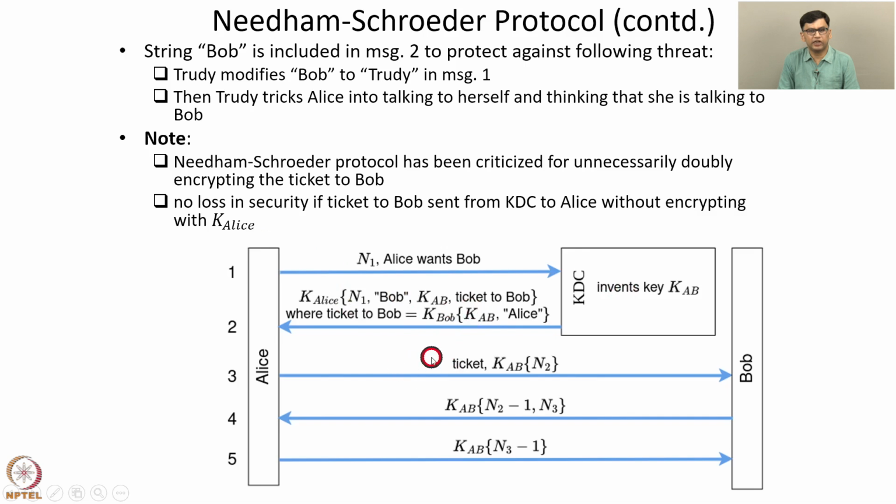Notice that anyway the ticket is going to be sent after Alice has decrypted it. So in this message 3, the ticket is anyway sent after Alice decrypted the message. So hence there is no need for encryption using KAlice in this message 2. That adds some overhead, and there is no loss in security if this ticket were to be sent without any encryption with KAlice.